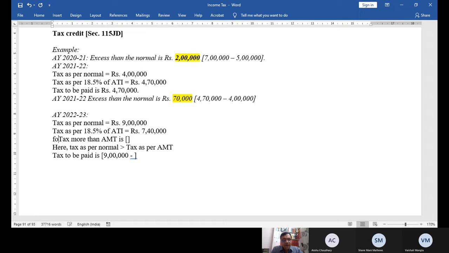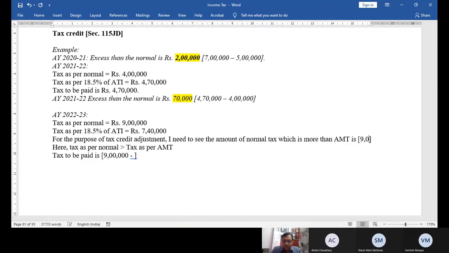For the purpose of tax credit adjustment, I need to check what? I need to check the amount of normal tax which is more than AMT tax.